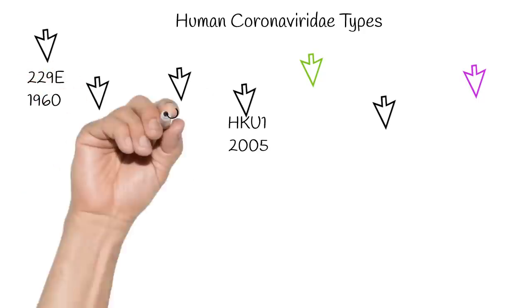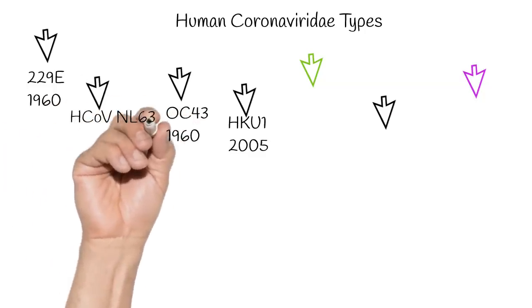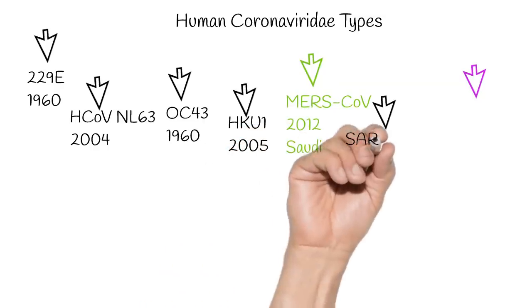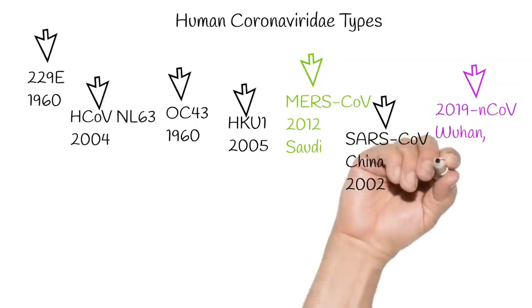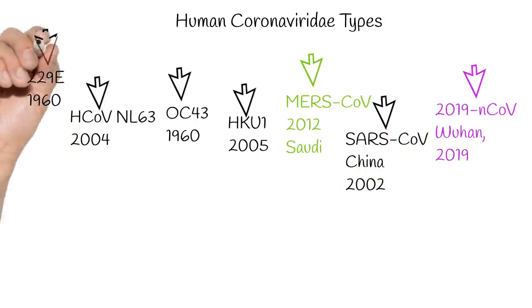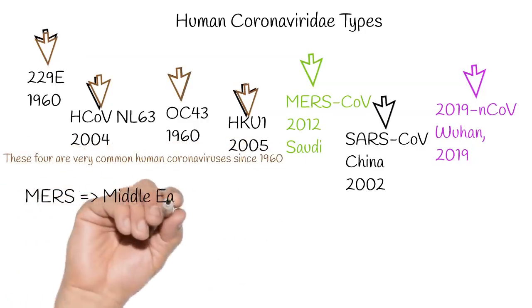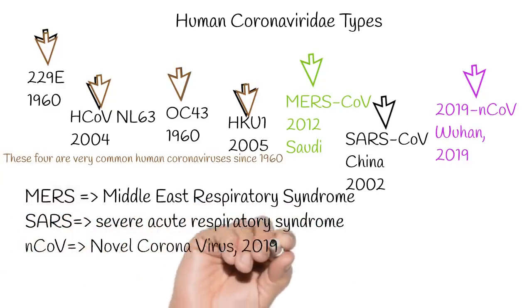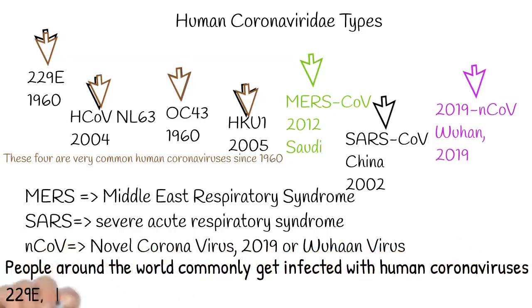The first 2 coronaviruses, 229E and OC43, were discovered in 1960. Then NL63 was in 2004, HKU1 was in 2005, MERS in 2012 in Saudi Arabia, and SARS in 2002 in China. Again, novel coronavirus 2019 was also discovered in Wuhan, China. You may have a question, what do MERS, SARS, and nCoV stand for? MERS stands for Middle East Respiratory Syndrome, SARS stands for Severe Acute Respiratory Syndrome, nCoV is novel coronavirus 2019.